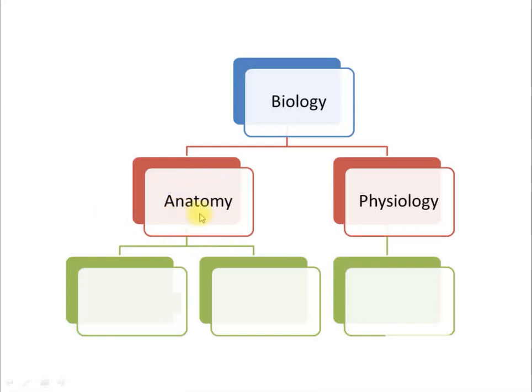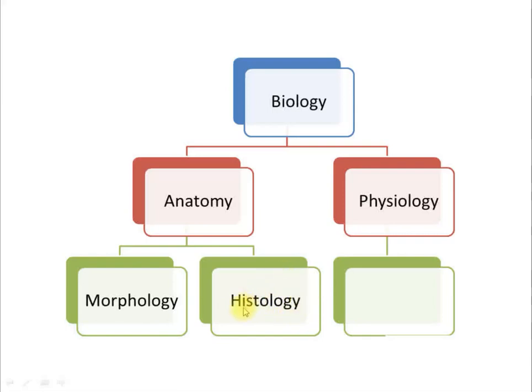Now anatomy can be further divided into subdivisions, that is morphology and histology. In morphology, logy refers to study and morpho refers to external structure or outer appearance. What is the size and shape, what you are able to look at with the naked eye, without the aid of any instrument, that is morphology. Histology is when you take a section of that organ, either a transverse section or a longitudinal section, and study the internal structure with the use of a microscope. Logy refers to study and histo refers to tissue.